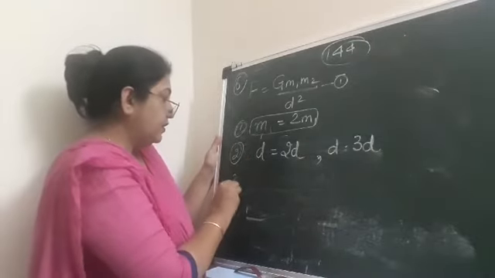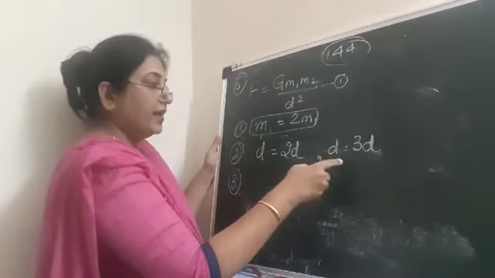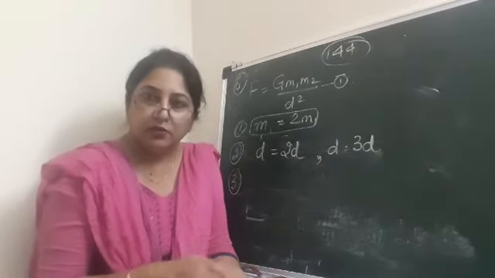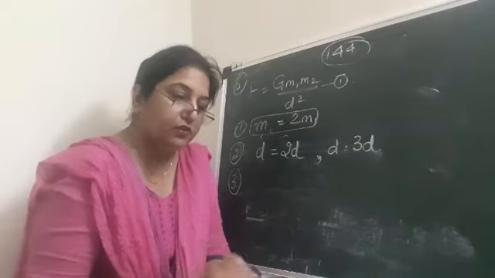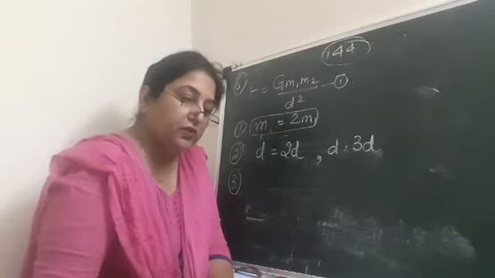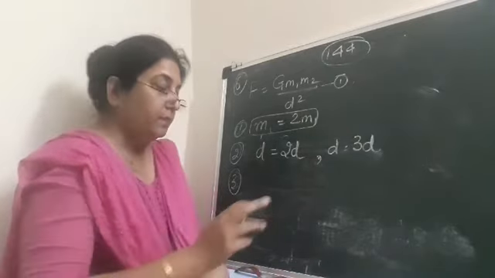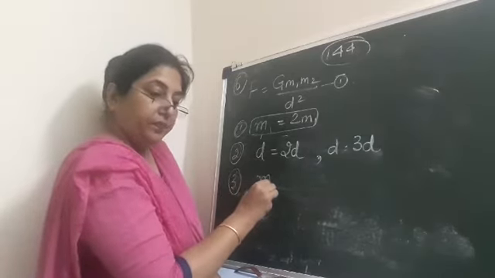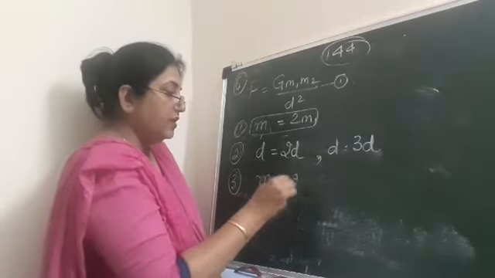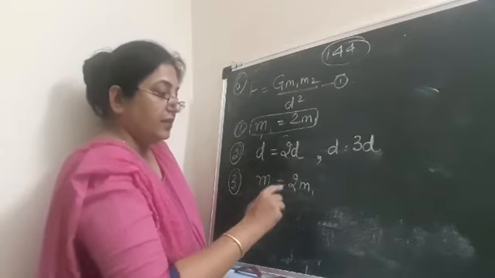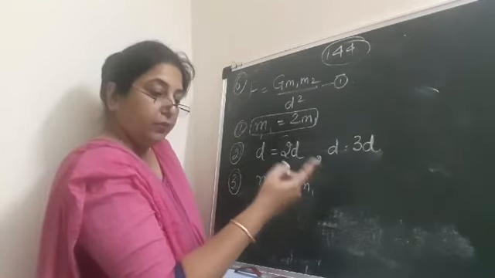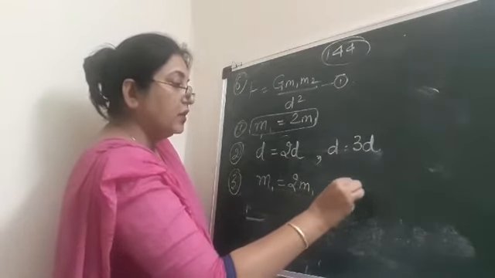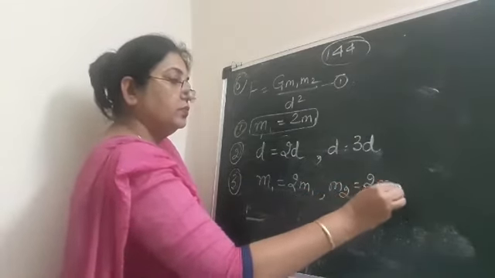Then in the third, what you will do in the second cases, in both the cases, there is no change in the mass of the objects, there is only a change in the distance between the two objects. And in the third case they are saying m1 is equal to 2m1, that is the masses are increasing for both, and m2 is equal to 2m2.